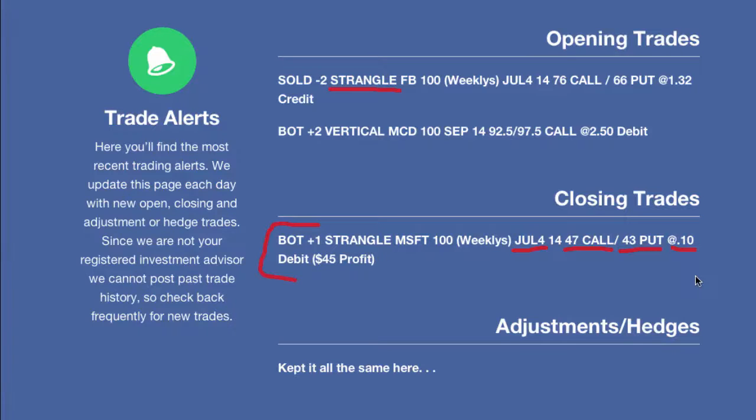If the stock opens within our range, which was basically around 47 to 43, and the stock opened right around 45.5, and this thing starts to decay in value very quickly, which it did within a matter of minutes, then our strategy is just to close that thing out at wherever it is and bank the profit. We weren't going to wait all the way through the end of today or tomorrow to see if we could just keep another $10. We made $45. I think honestly we were in this trade for about 7 minutes total. So really that's a great use of our capital to be in and out of the market like that. I wish we would have done more of these, but like I said, originally the pricing on the Microsoft earnings wasn't as great as we would have hoped.